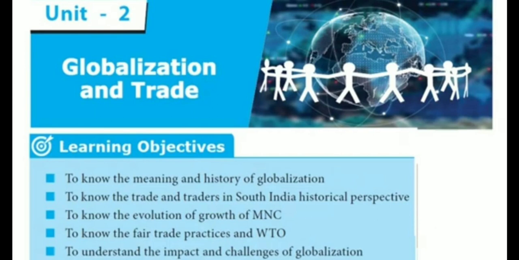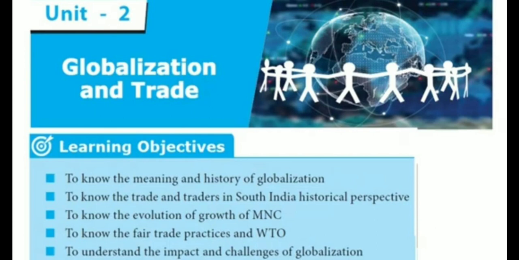Okay. Can you give some example for this globalization? Yes, right. That is social media. In that, which are the platforms of these social media? Facebook, Twitter, Instagram, isn't it? These are the examples for globalization. Next, what is trade? Do you know what is trade? Trade means what? Buying or selling of goods and services between people or countries is called trade.